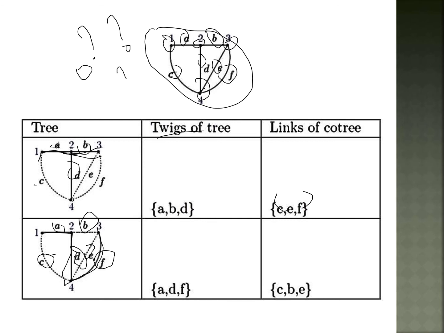Next, joining 1, 2, 4 and 3. This is one tree, and the remaining dotted elements are the co-tree. A, D, F are represented as the tree branches, and C, B, E are represented as the co-tree.